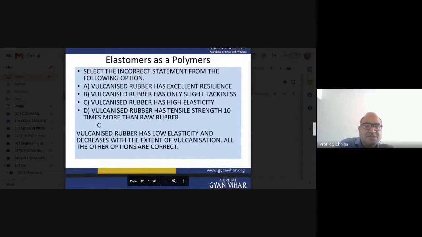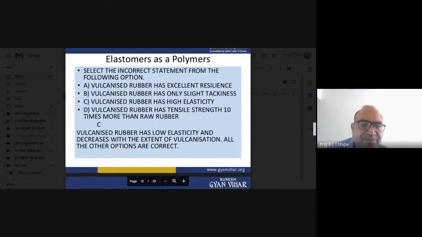Now another question: selecting the correct statement from the following. Here the correct answer: vulcanized rubber has high elasticity. Vulcanized rubber has resilience and only slight tackiness, and its strength is 10 times more than raw rubber.